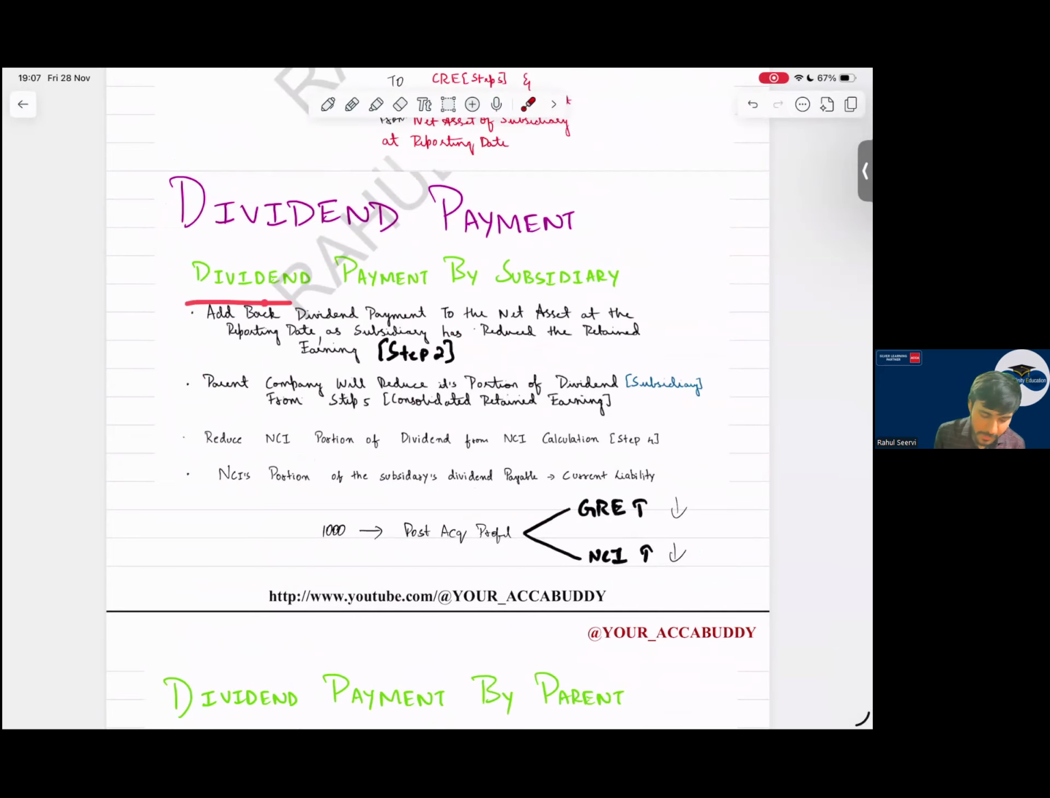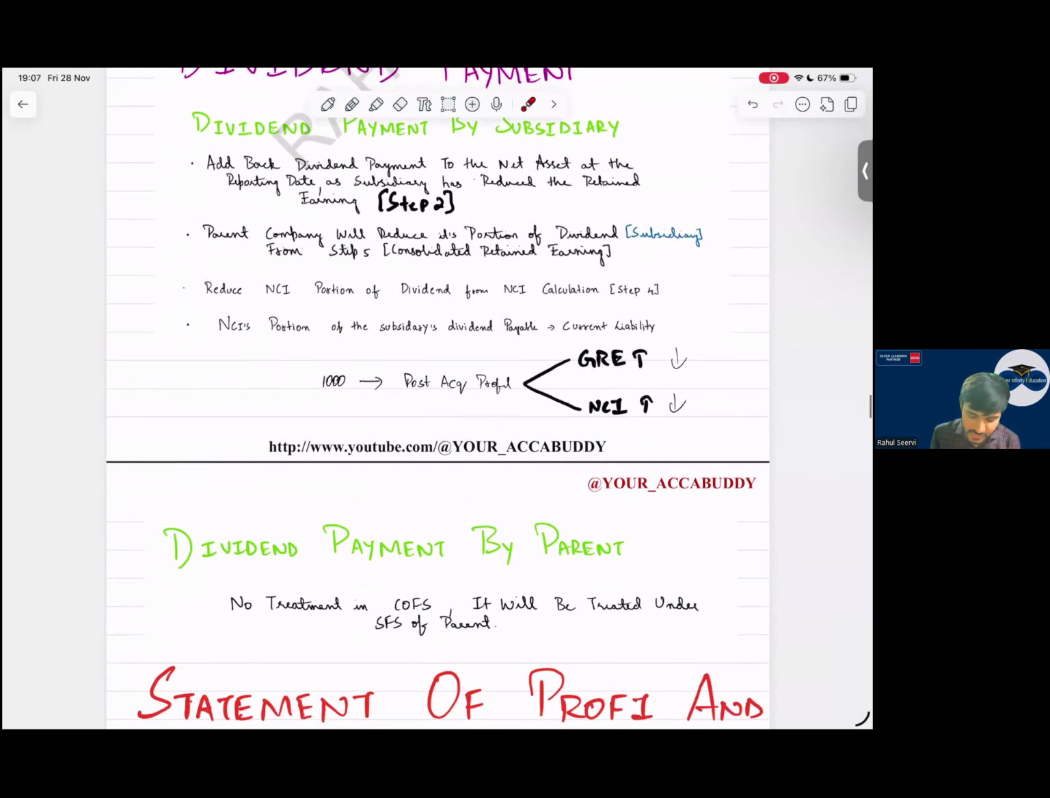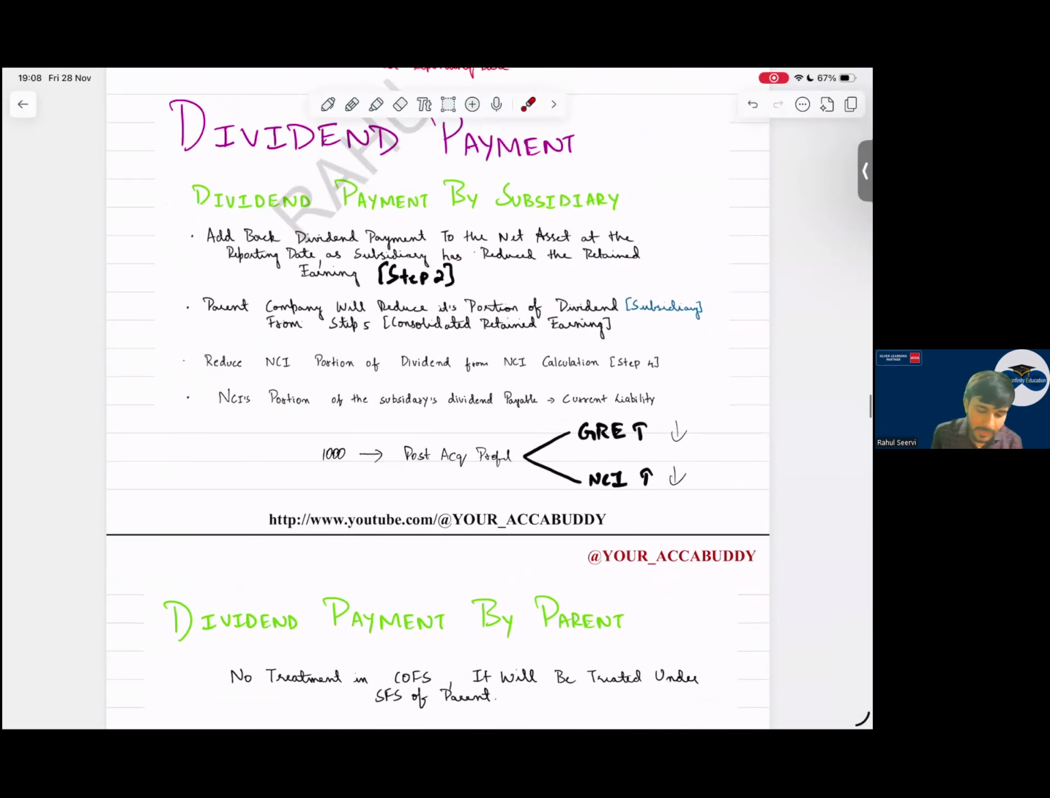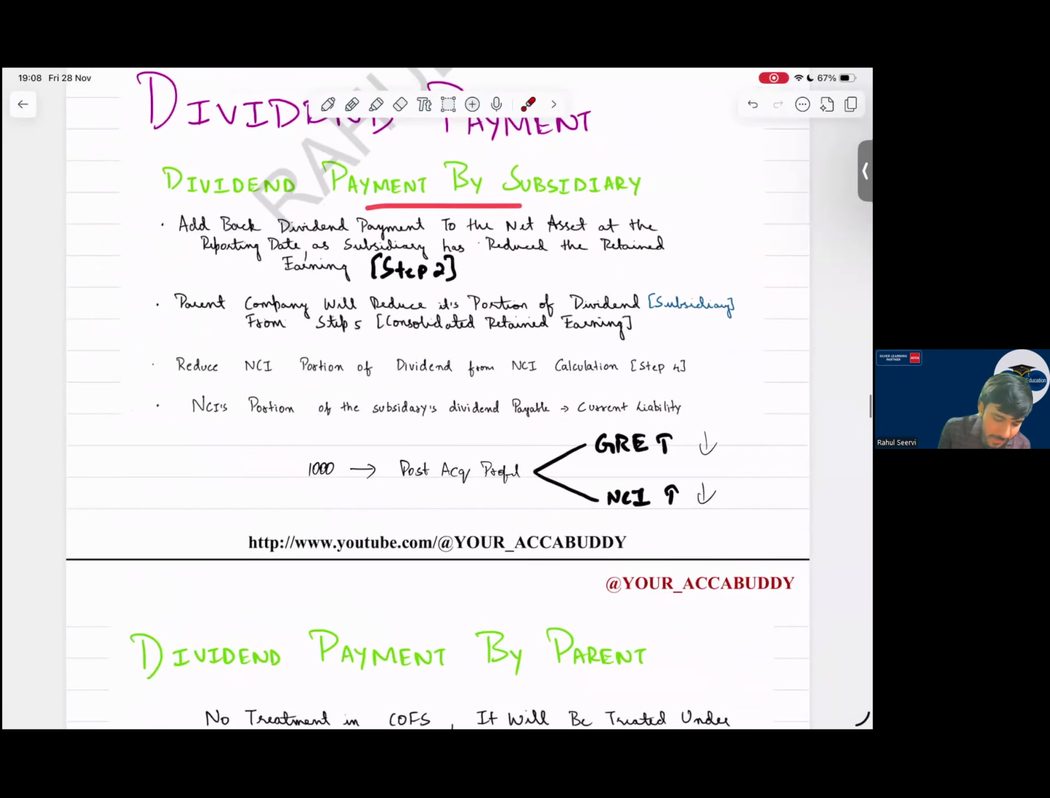Chalo, see now. Dividend payment by subsidiary. Sir, if dividend is paid by parent, will there be any adjustment? Nothing. Zero. Dividend payment by subsidiary, sir. Add back dividend payment to the net asset. If subsidiary is paying dividend, can I say subsidiary's profit will come down or not? Yes, sir. Subsidiary's profit will come down.